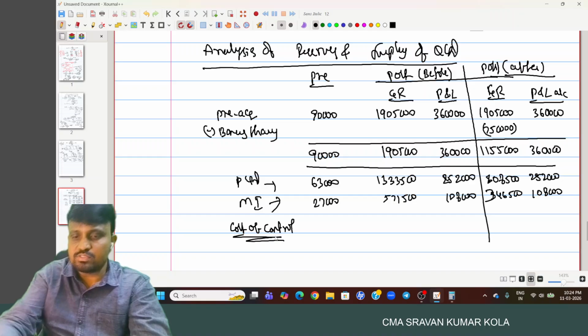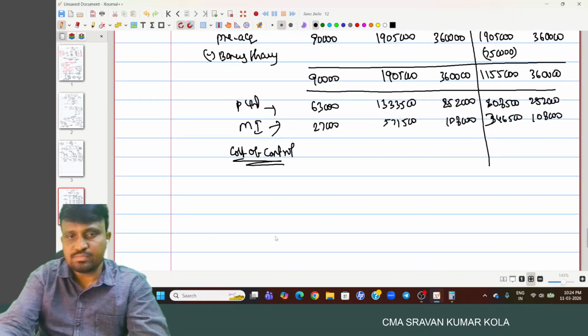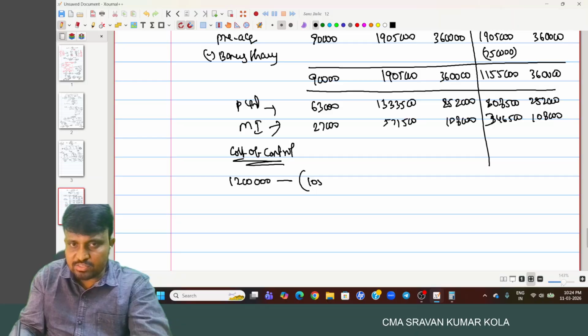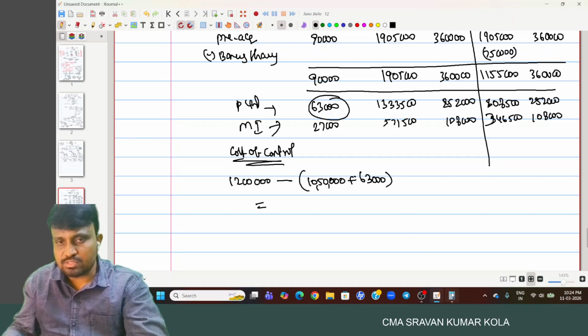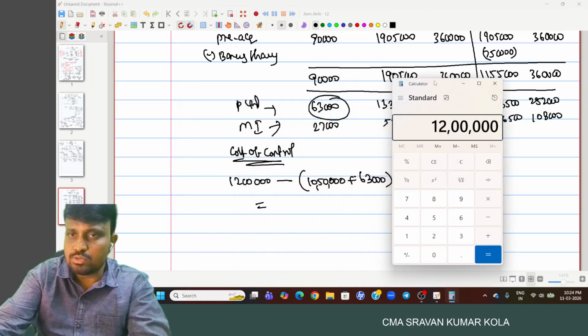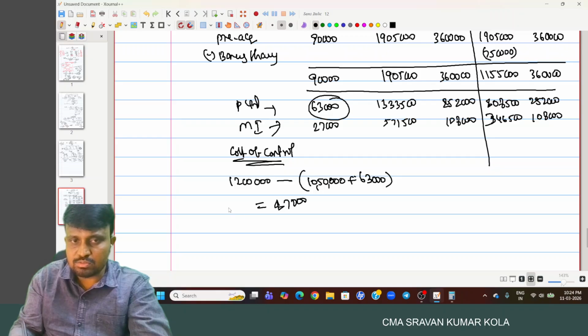And cost of control we have to calculate. First one is cost of control. Cost of control is what is the cost we acquired? So 12 lakhs minus 1 lakh 5,000 shares, nothing but 10 lakh 50,000, plus the pre-acquisition period profits relating to here, 63,000. So 12 lakhs minus 10 lakh 50,000 minus 63,000. How much amount is that? 87,000 goodwill.